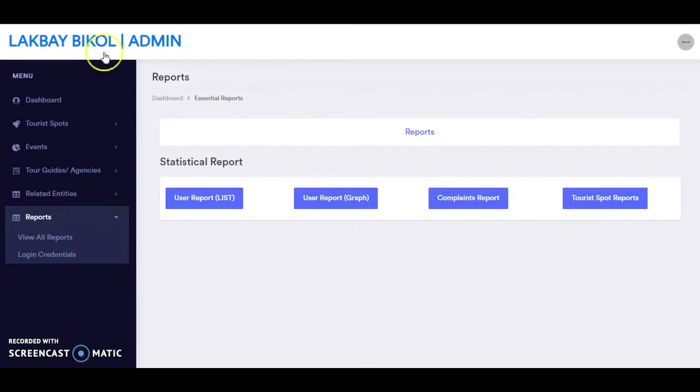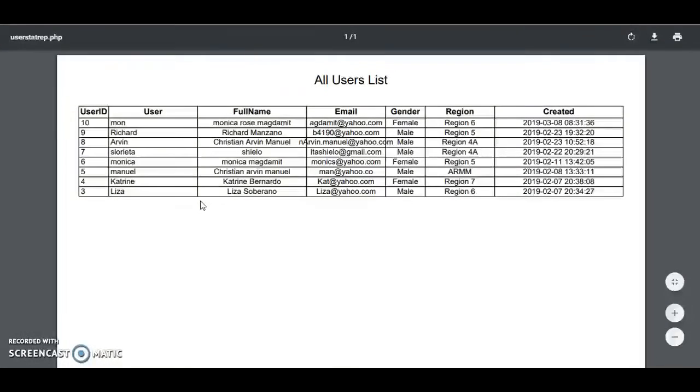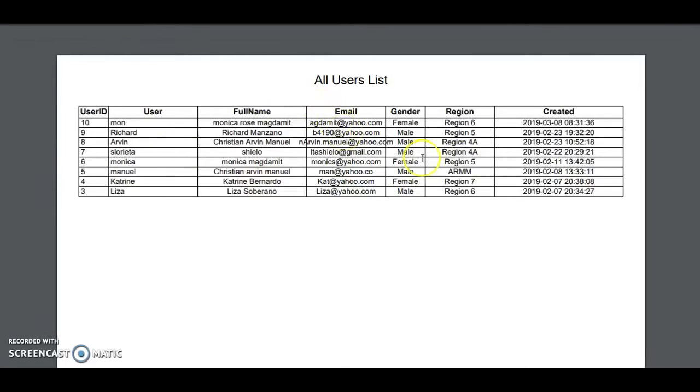Another revision in the Android application is to include reporting capabilities for the admin. So here we are in the admin panel, and here are the reports. So here you could see the user report via list, via graph, complaints, and tourist spot report. So now let's take a look at the user report. Upon clicking it, it will load up all the users that are registered. So here you could see their gender, their email, the date they created the account, their full name, and their user name.